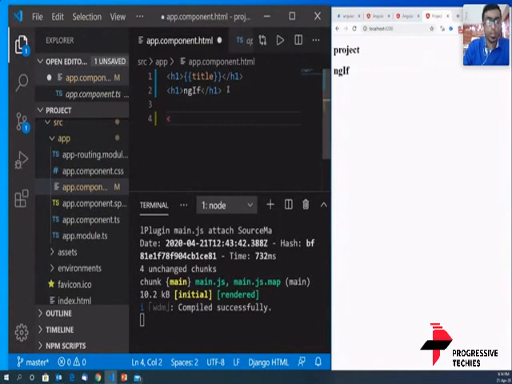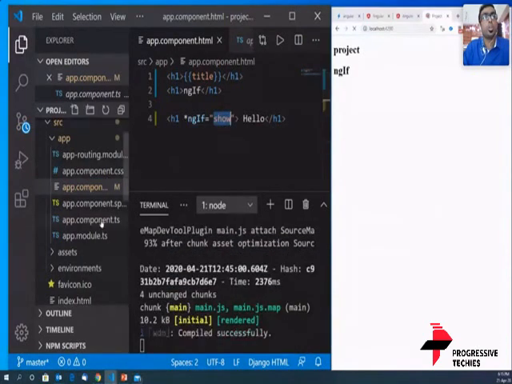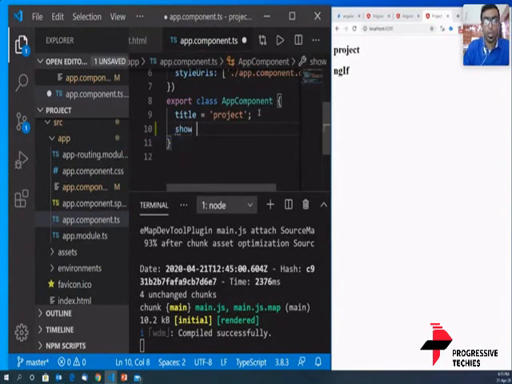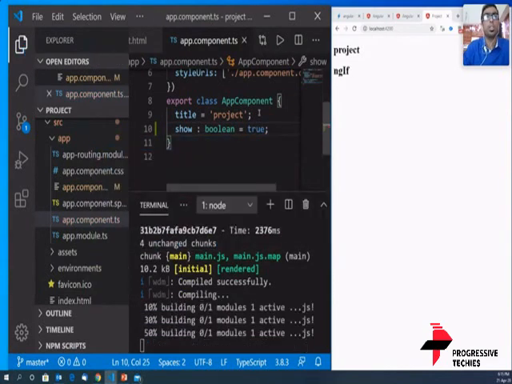I'm going to do a quick example. I'm going to put up an h1 tag, and I'm going to say ngIf is equal to show, and it says hello, and I'm going to close the h1 tag. Now there is a variable called show. I'm going to put it up in the ts file. The show variable is a boolean, and I'm going to set it to true. I'm going to save it.